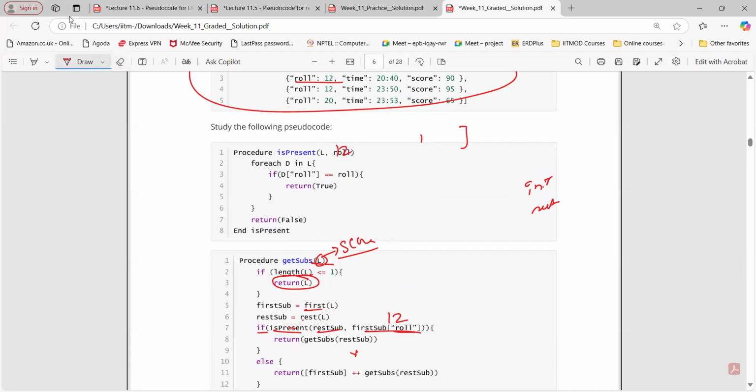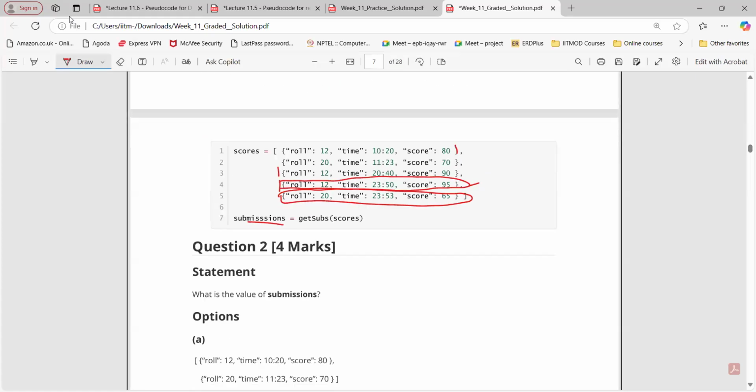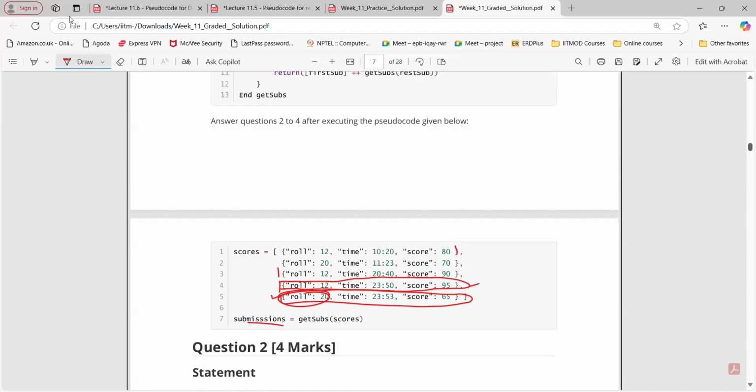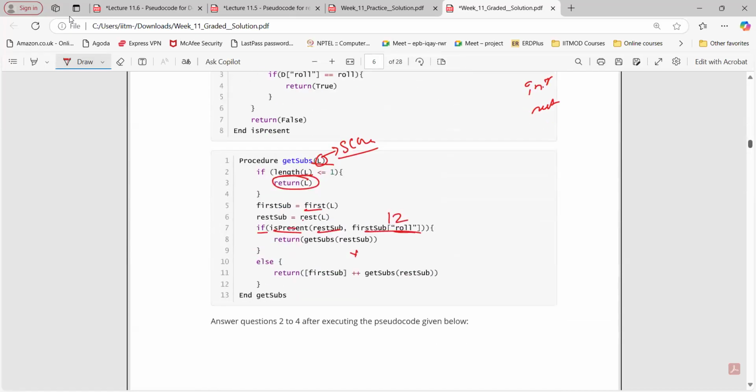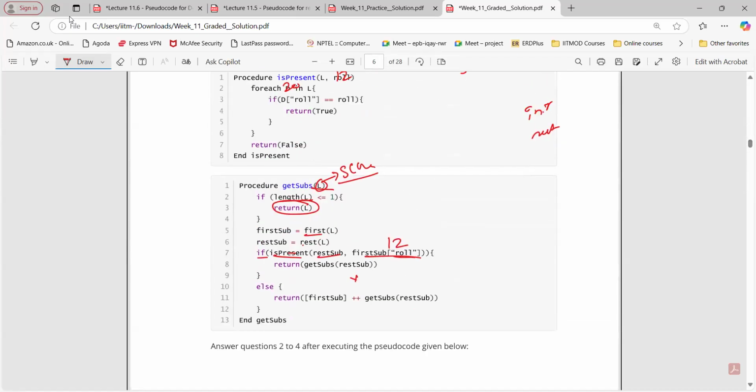For 12, we have only one dictionary. Is 20 equal to 12? No. And we don't have any other element also. So 20 is not equal to this 12. Now this is going to return false, right? Now if this is false, we are going to go to the else block here.